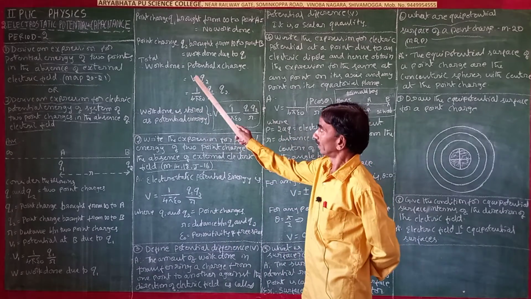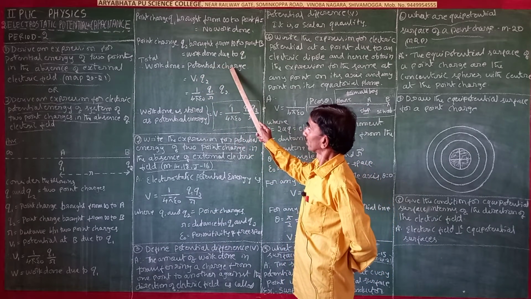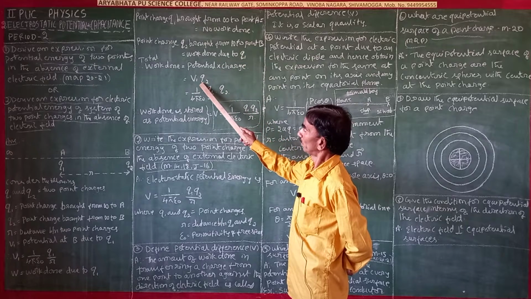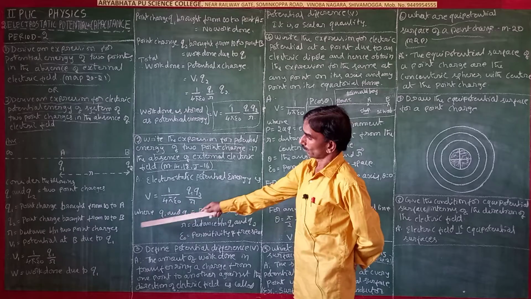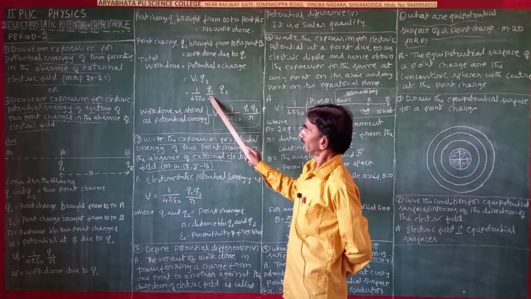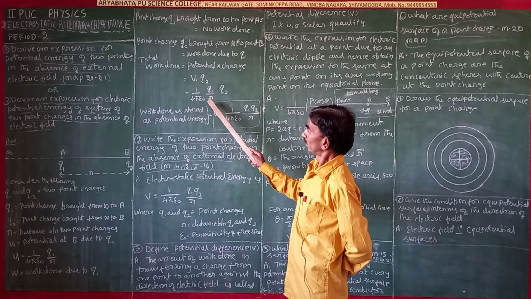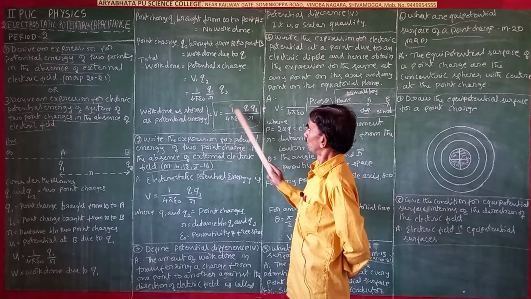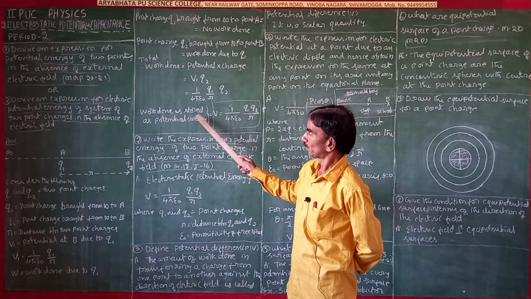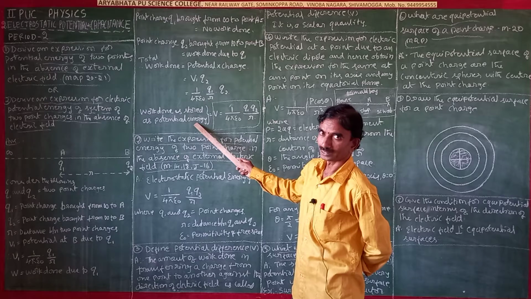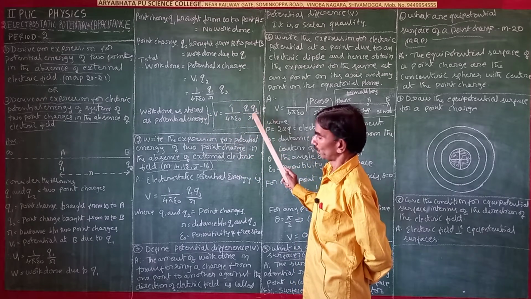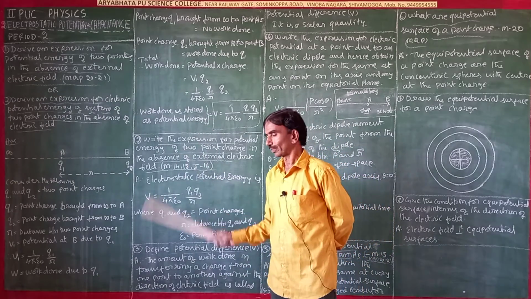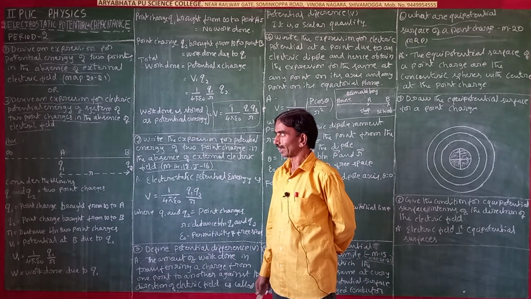So total work done is potential into charge, V1 into Q2. V1 means 1 by 4 pi epsilon naught into Q1 by R, into Q2, that is 1 by 4 pi epsilon naught into Q1 Q2 by R. The work done is stored as potential energy. So potential energy V is equal to 1 by 4 pi epsilon naught into Q1 Q2 by R. This is a very important expression.